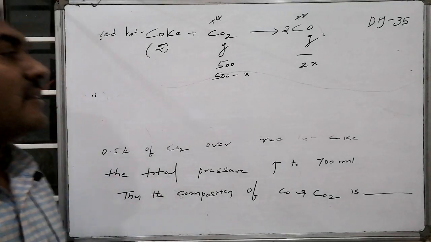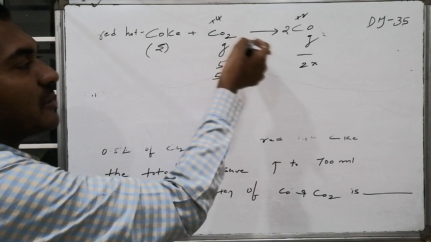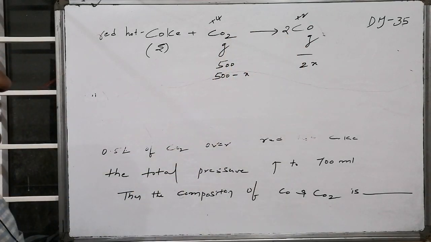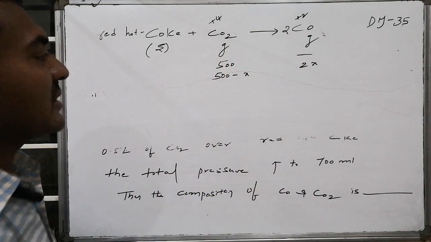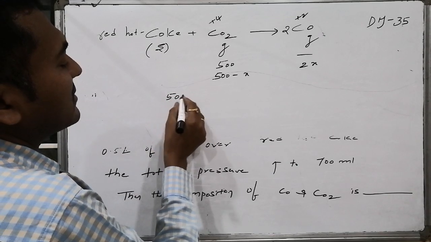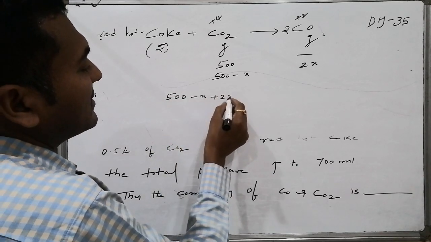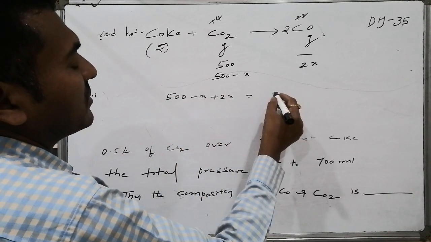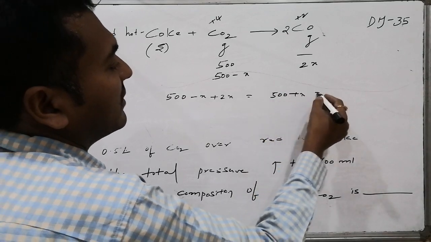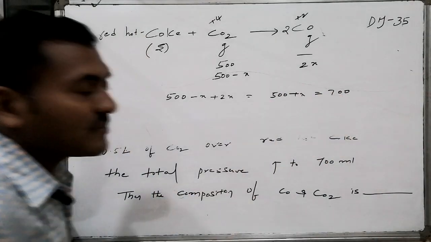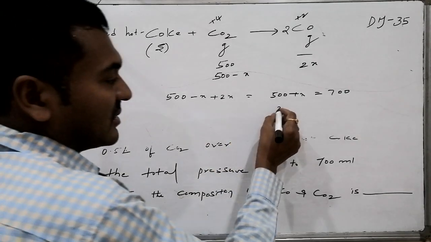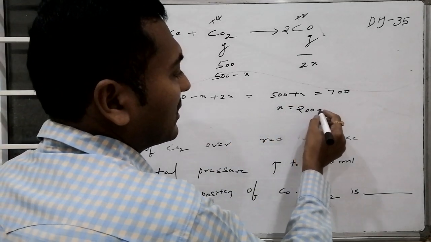Therefore, in the reaction mixture, the carbon monoxide and the carbon dioxide together offer a pressure of 700. So this is 500 minus x plus 2x, which equals 500 plus x, which equals 700. Then x will become how much? Now x is equal to 200 ml.